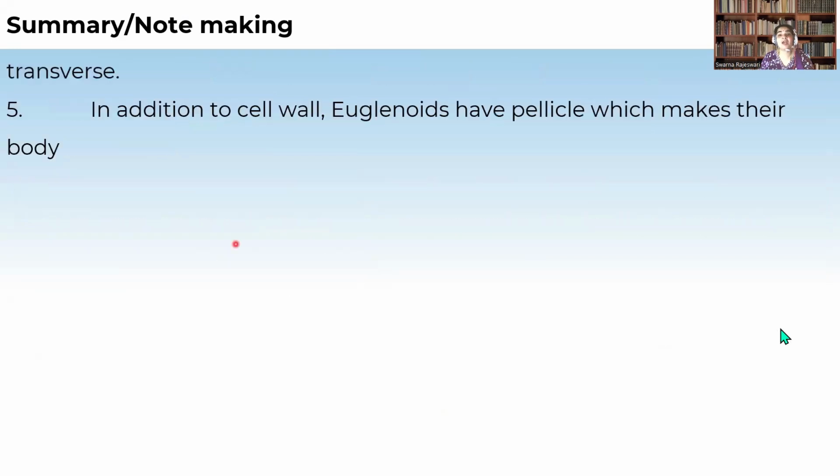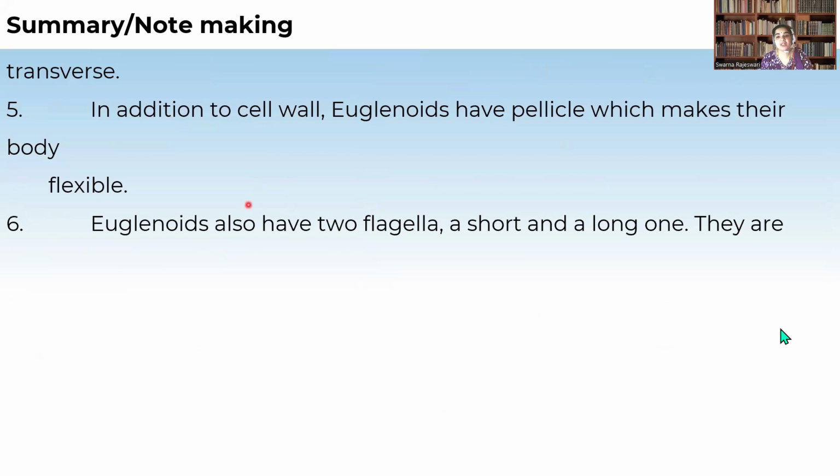In addition to the cell wall, euglenoids have a pellicle, which makes their body flexible. Euglenoids also have flagella, a shorter one and a long one. They are photosynthetic as well as heterotrophic in nature.